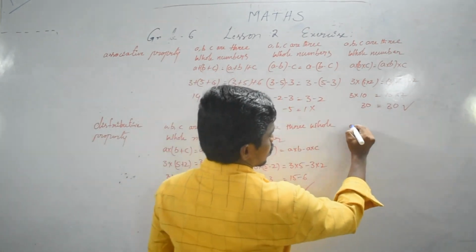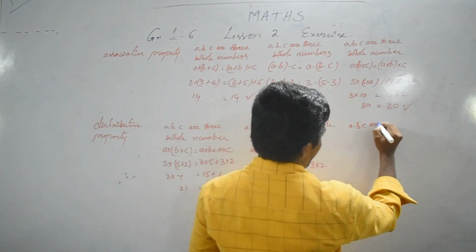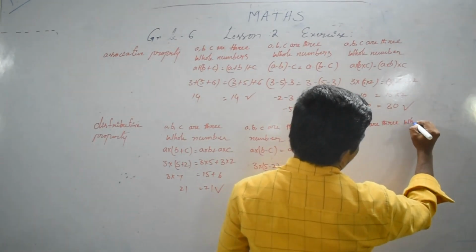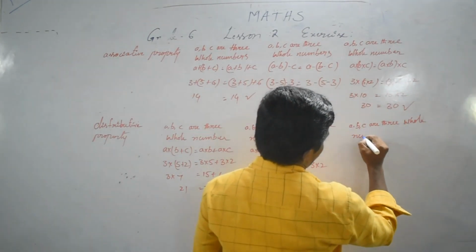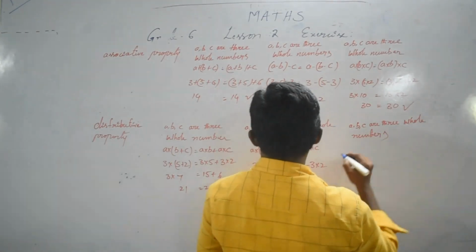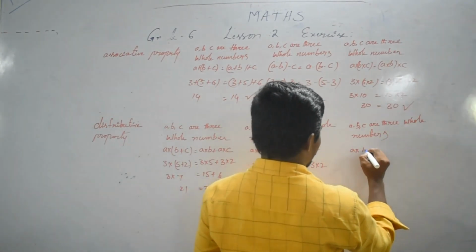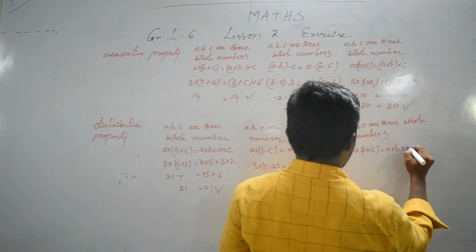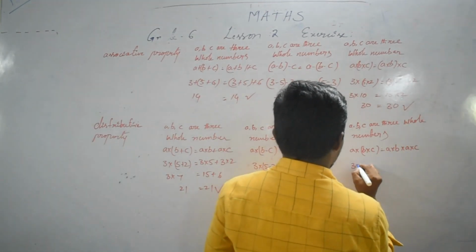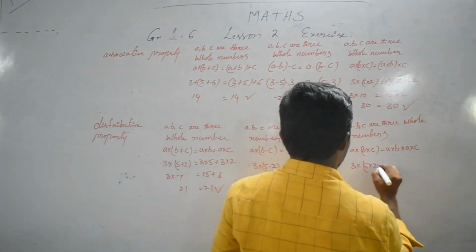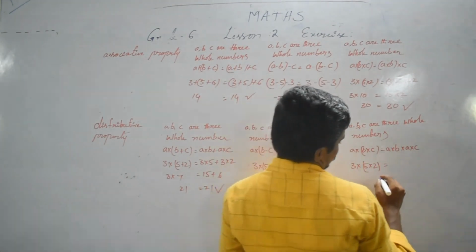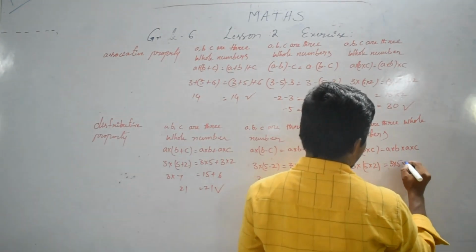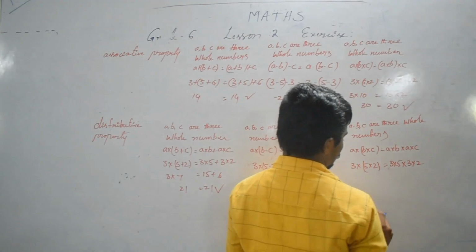Next one. A, B, C are three whole numbers. A times (B times C), A times B times A times C. 3 times (5 times 2), 3 times 5 times 3 times 2.